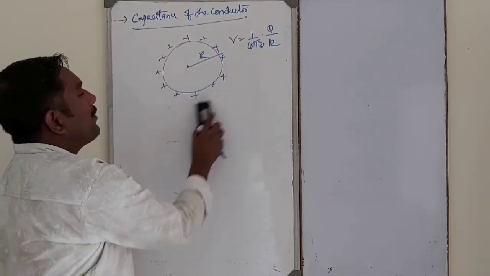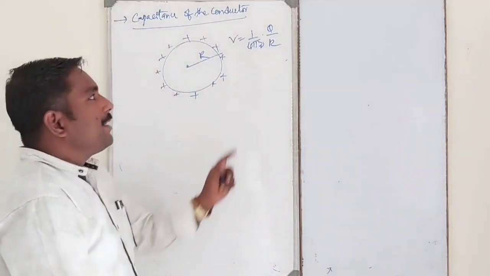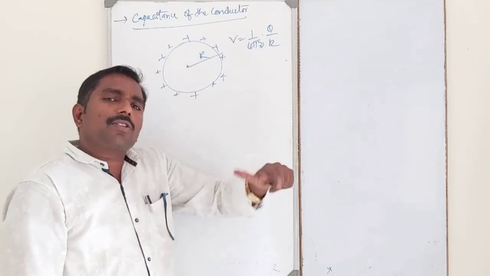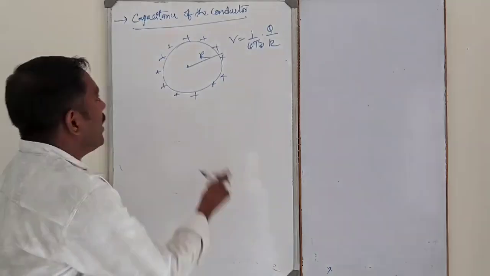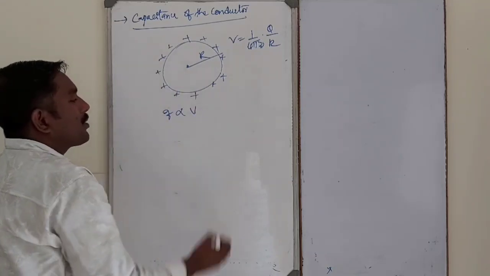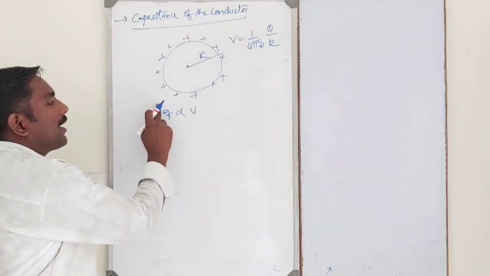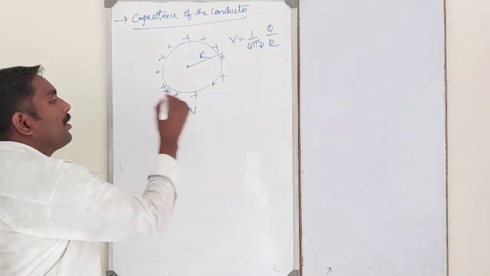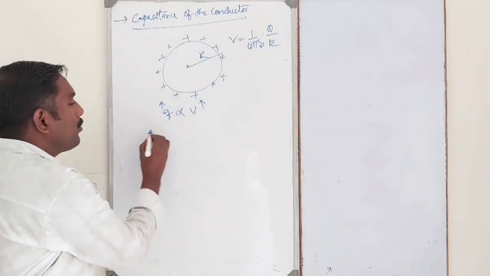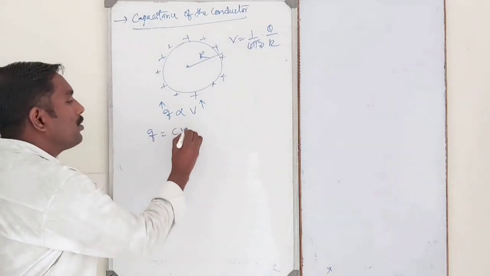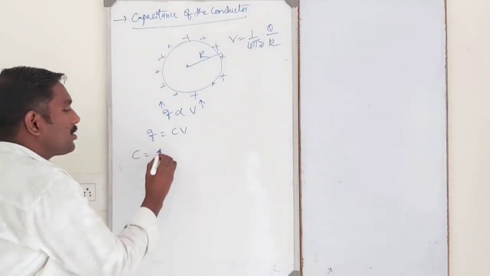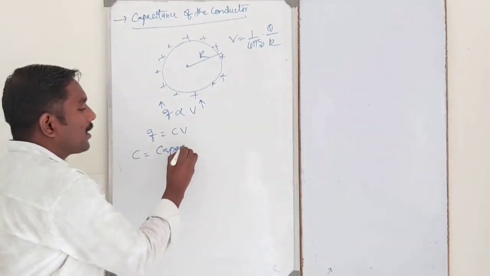some quantity of charge given to the conductor, its potential increases. More quantity of charge will be given, potential is also more. Simply, Q is proportional to V. Charge of the conductor increases, its potential also increases. To remove the proportionality, Q is equal to C into V, where C is the proportionality constant and is known as capacitance of the conductor.